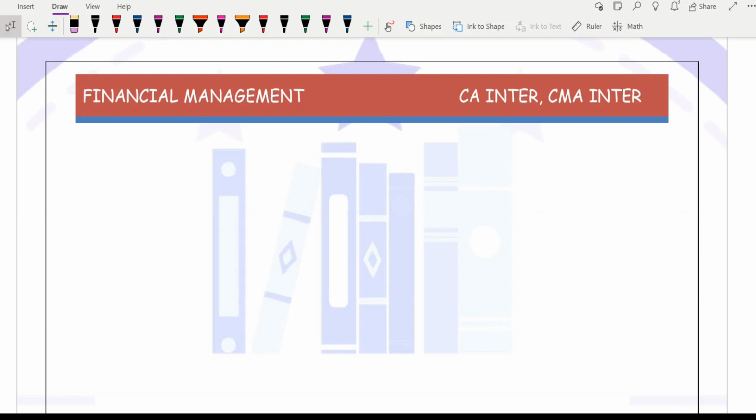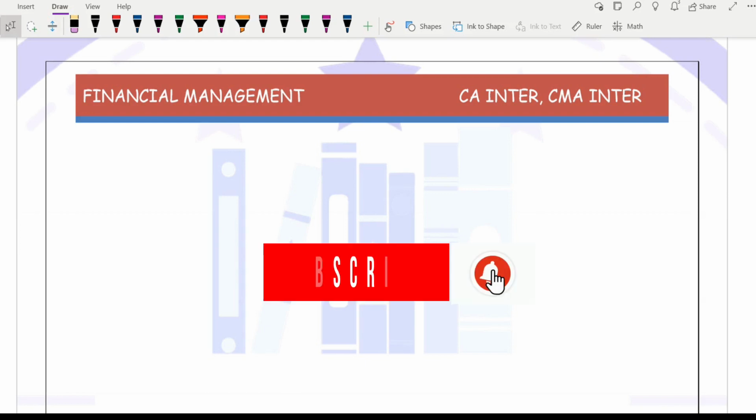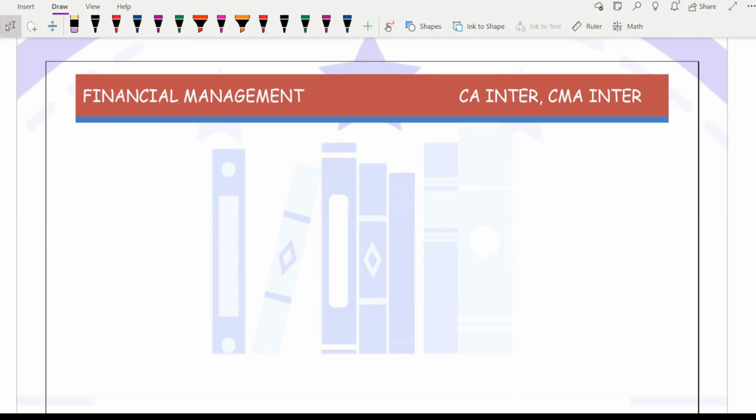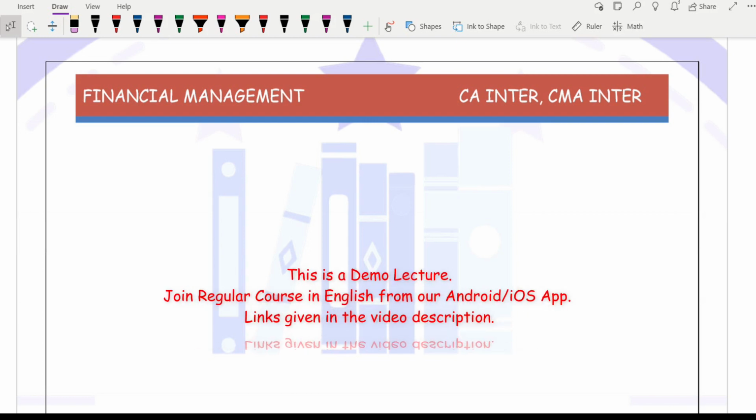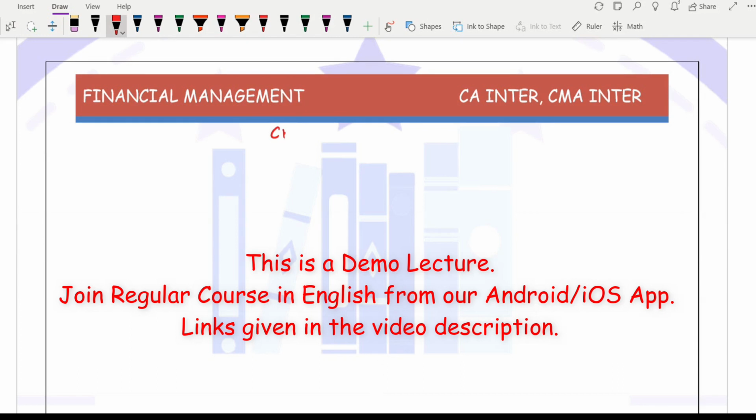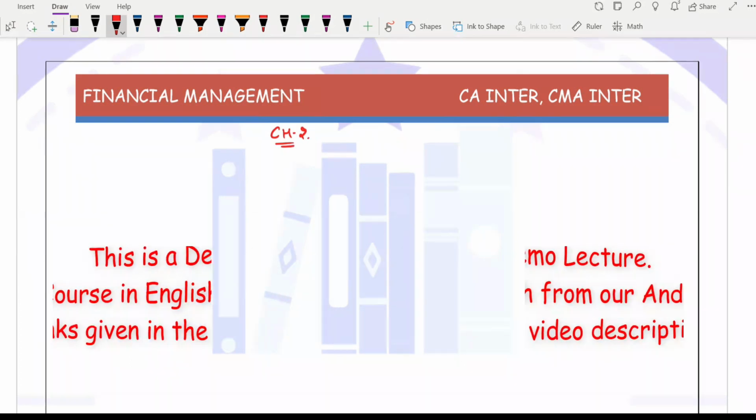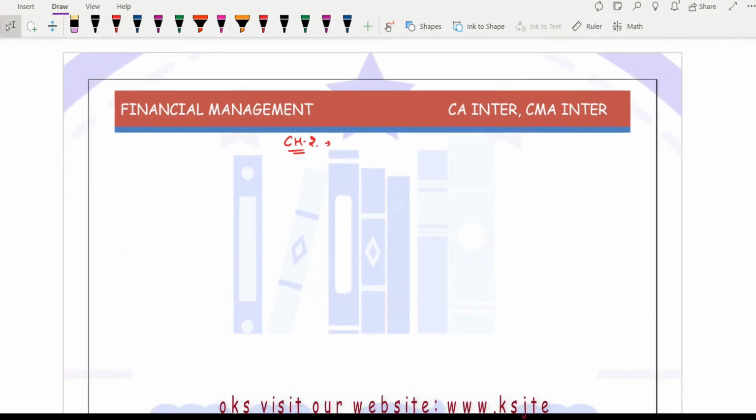So guys, we were done with chapter number 1, that was introduction to financial management, and I hope the basics of financial management, whatever we discussed, are clear to you. Now we are moving on to our second chapter, a very important chapter of financial management, chapter number 2, that is working capital management.